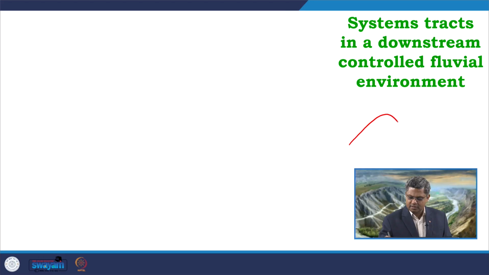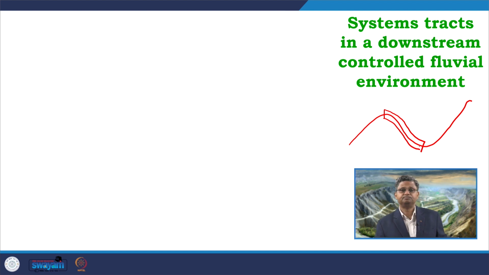So, let us understand what happens in this kind of downstream controlled fluvial system, where change in base level is affecting the fluvial depositional processes and producing the resultant products. So, we are again referring to that ideal base level curve. We are starting from here, the falling stage. Let us see what happens during the falling stage.